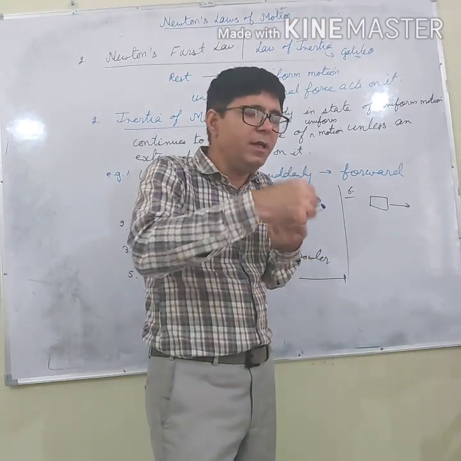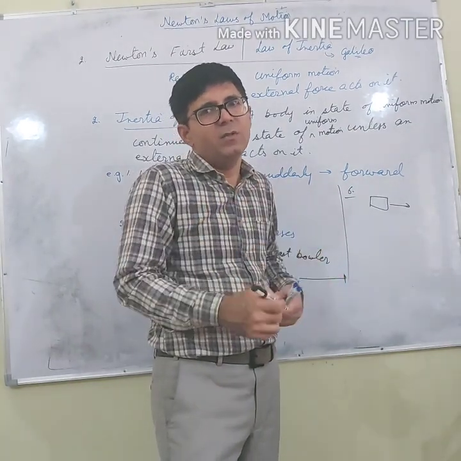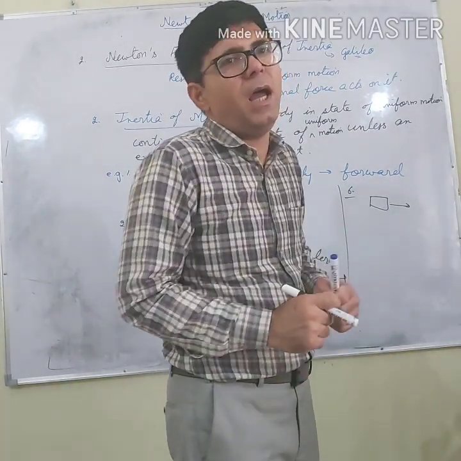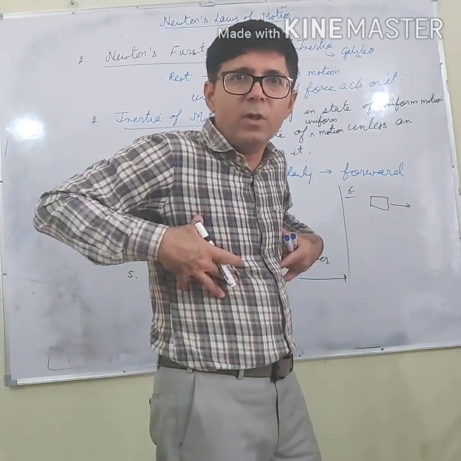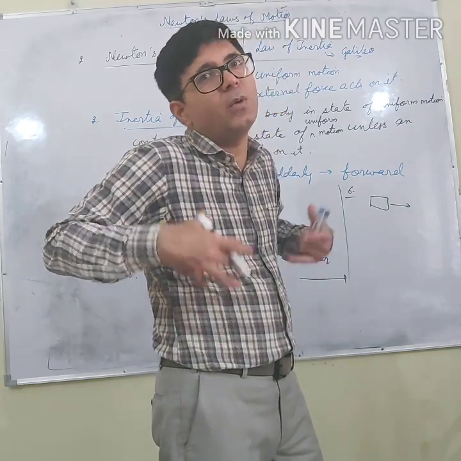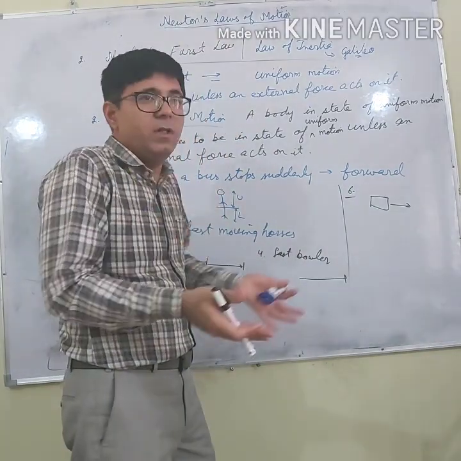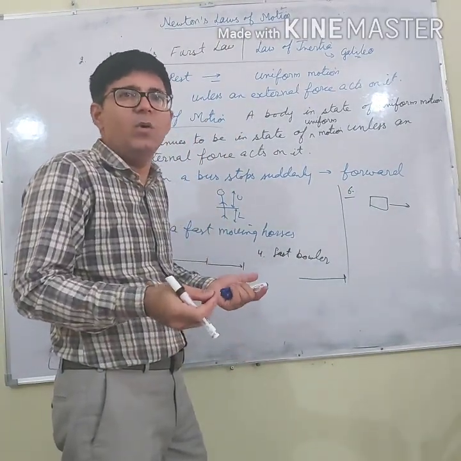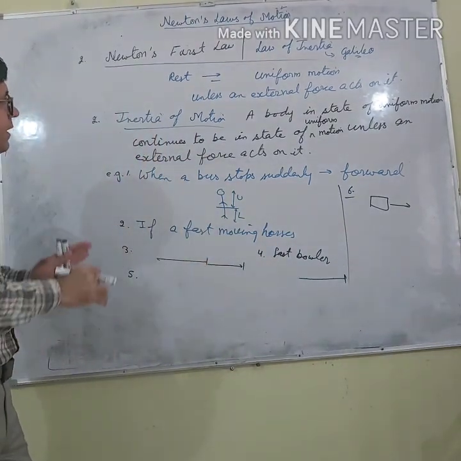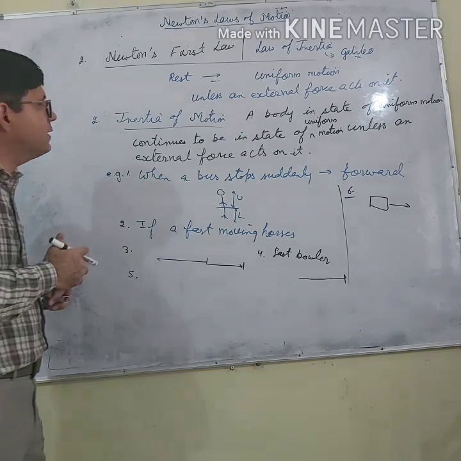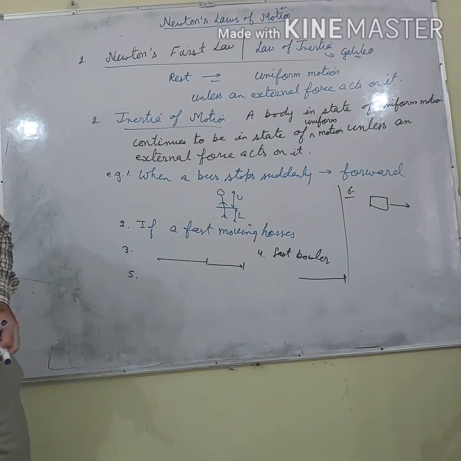So what does it mean? He falls with a high velocity, same as that of the bus. So what happens when he falls on the ground? His lower portion comes to rest, but the upper portion remains in motion due to the inertia of motion. As a result, he falls forward and is likely to get injured. So these examples clearly show how inertia of motion is used in our day-to-day life.